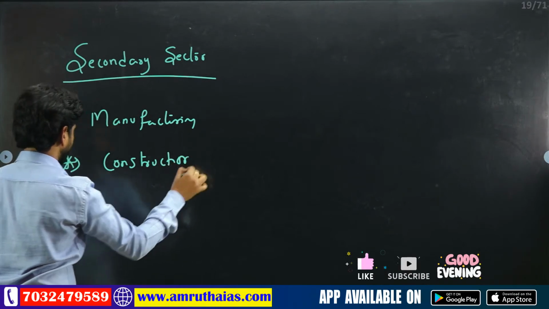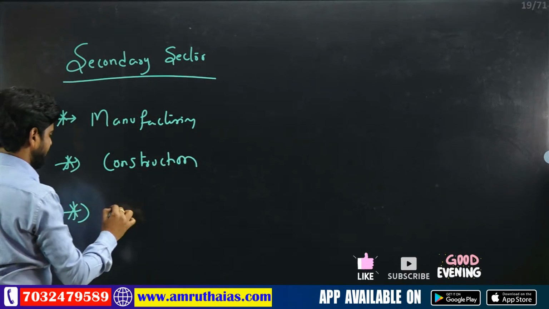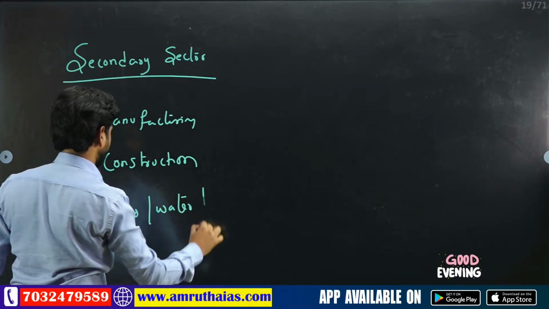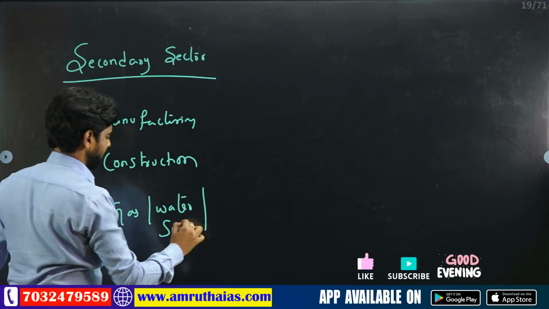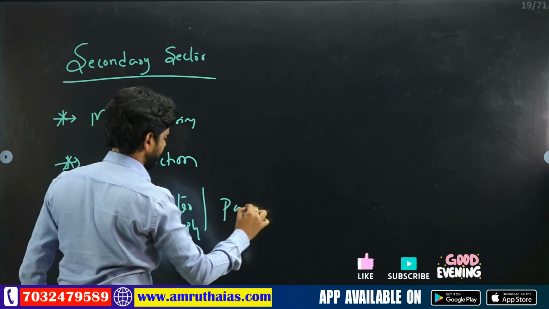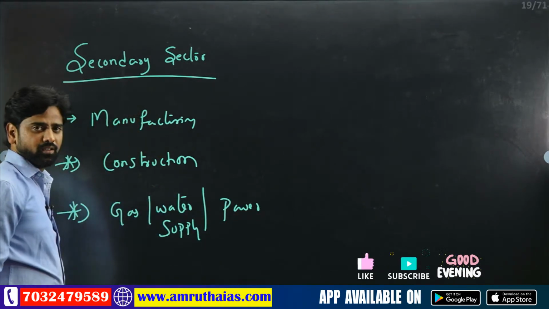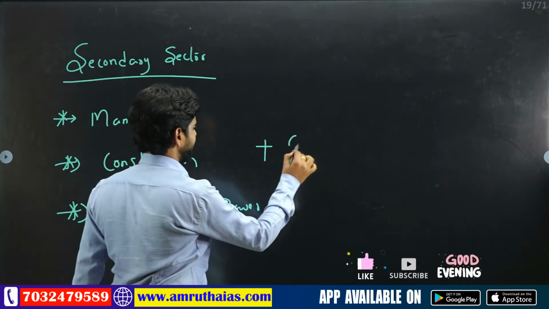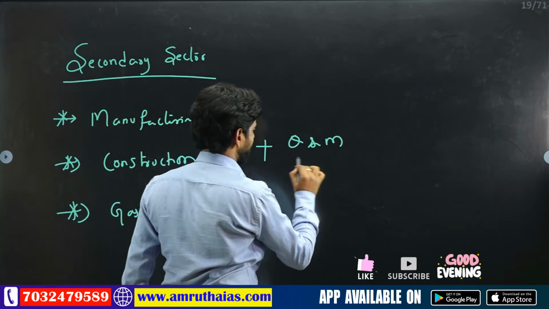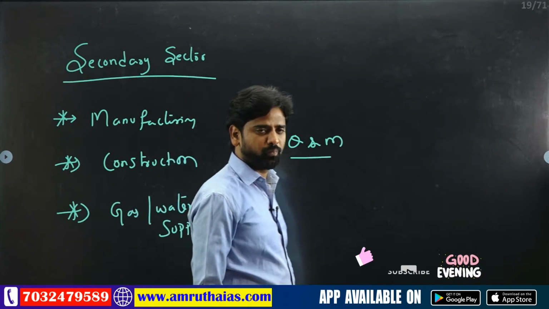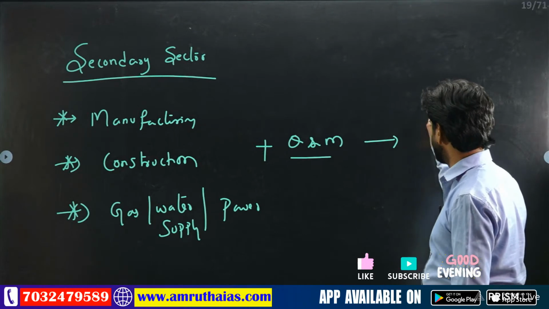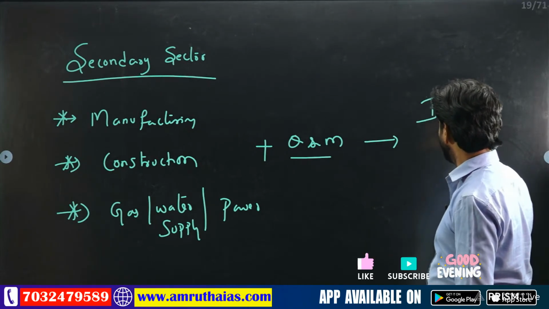And the third is gas, water supply, and obviously power generation. We have deducted the quarries and mines, right? Just add the quarries and mines here. If we add these quarries and mines, then automatically we get the industrial sector, guys.